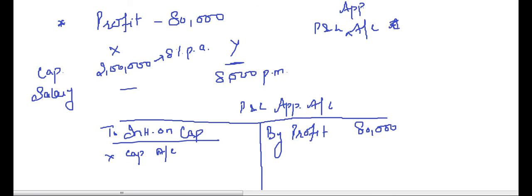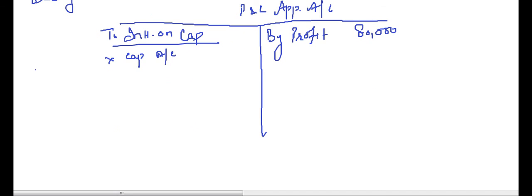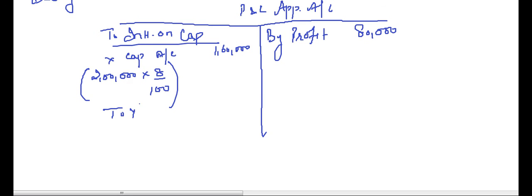How much will it be? 2 lakhs into 8%. Now it will come to 1,60,000. Further it says salary to be paid to Y, to Y's capital account in the form of salary.